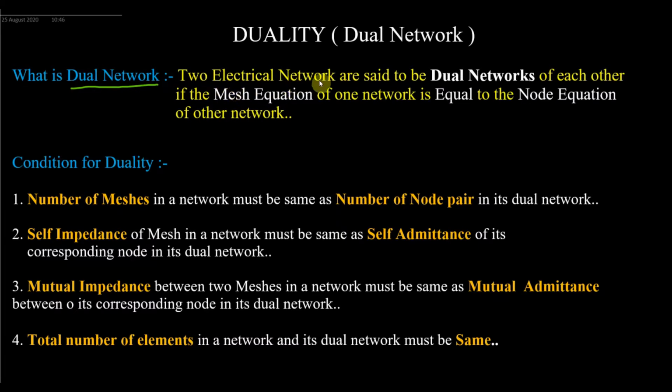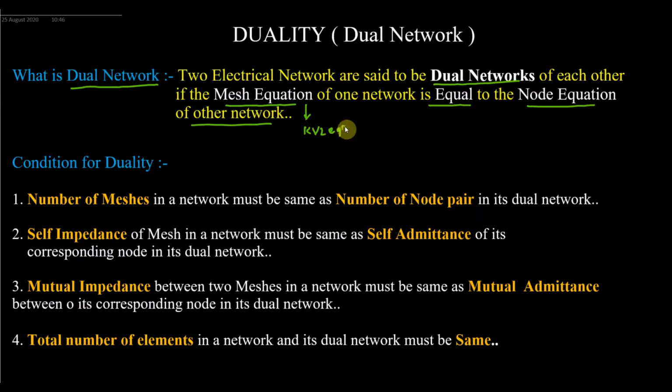Two networks are said to be dual of each other if the mesh equation of one network is equal to the node equation of the other network. Mesh equation means we have applied KVL, and node analysis we use KCL.